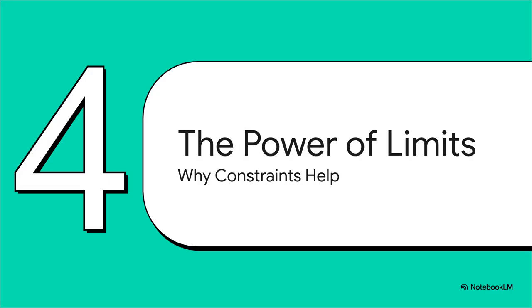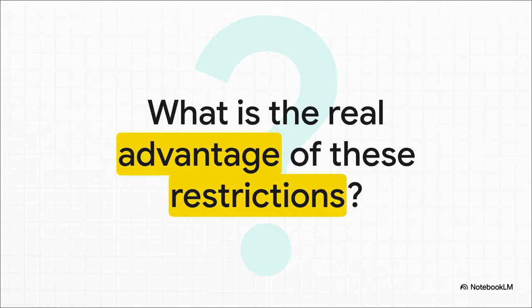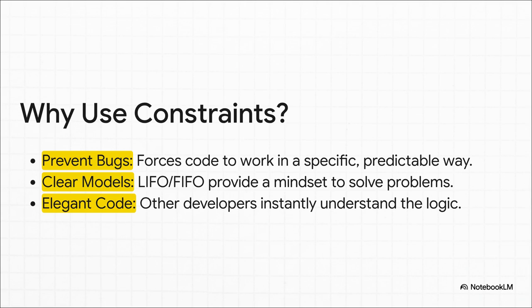Okay, so we've seen stacks and queues in action. Let's circle all the way back to our original question. Why would anyone pick these restrictive tools over something super flexible like an array? What's the real payoff for giving up all that freedom? Well, it really boils down to 3 huge advantages. First, these restrictions actually prevent bugs. A programmer can't accidentally mess with an item in the middle of the stack, which would break our whole linter.